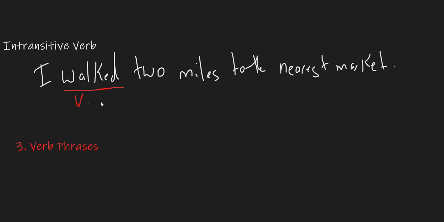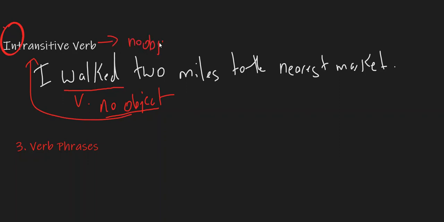Therefore, the verb has no object, and we call this verb an intransitive verb. To find the object of the verb, always ask the question of who or what received the action of the verb. If there is no answer for that in the sentence, then the verb is intransitive and has no object.